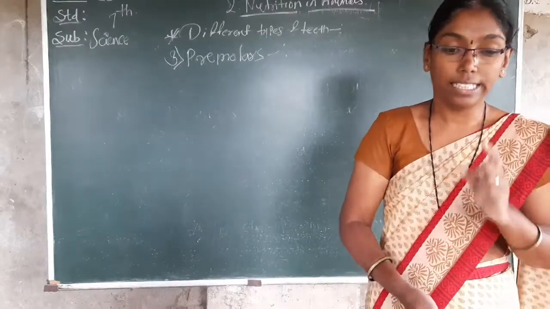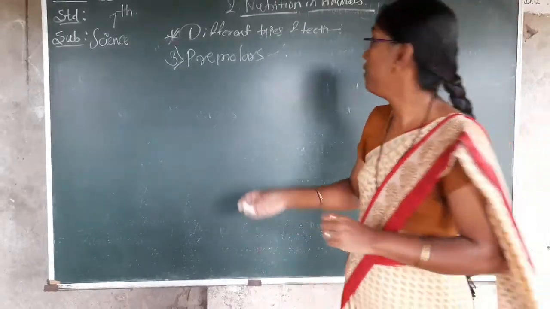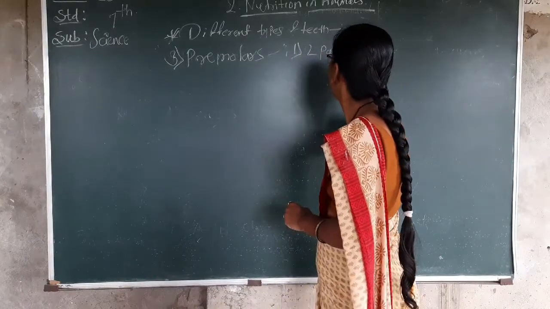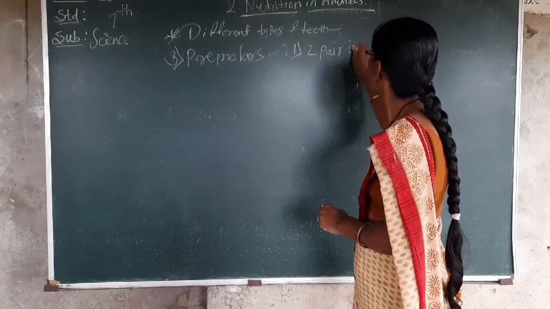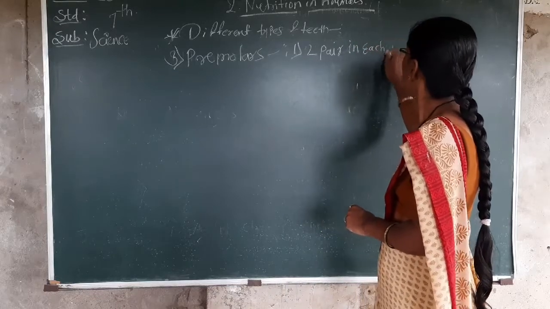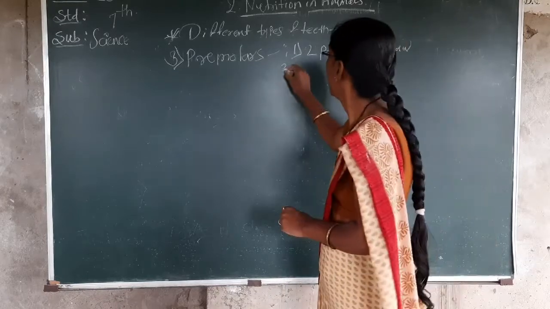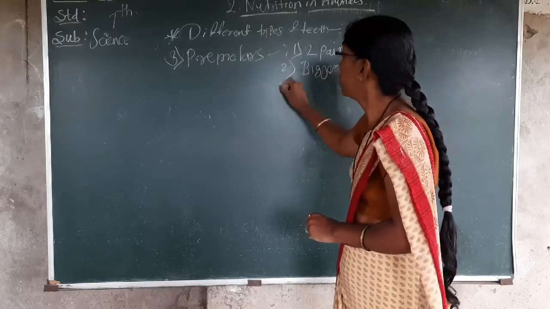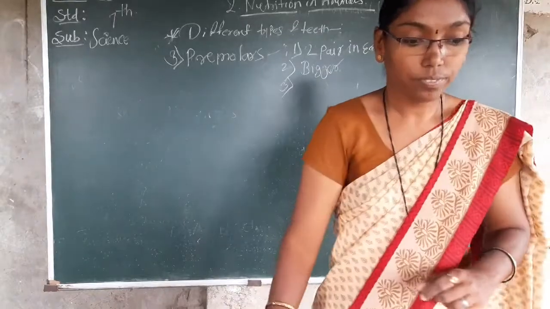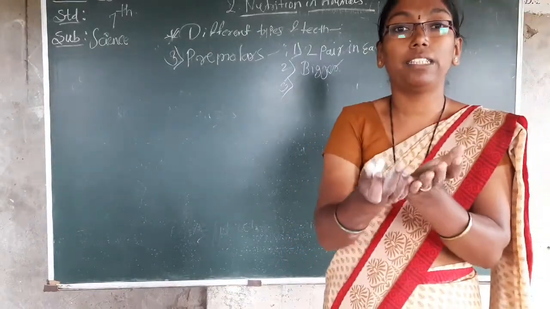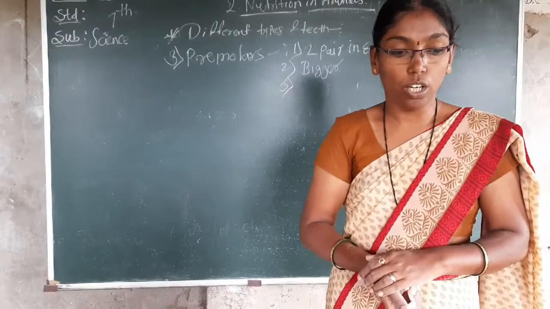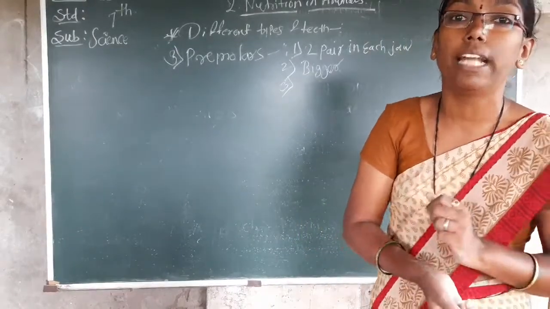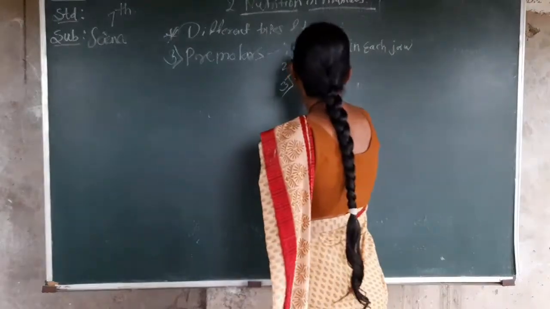So these type of teeth are bigger than others. Don't forget it. It is very important. First I will write pairs. How many pairs? 2 pairs in each jaw. Bigger. Okay, and what is the use? Surface is broad, means surface is more of that teeth. So facilitating grinding and mastication of food is the use of that teeth.